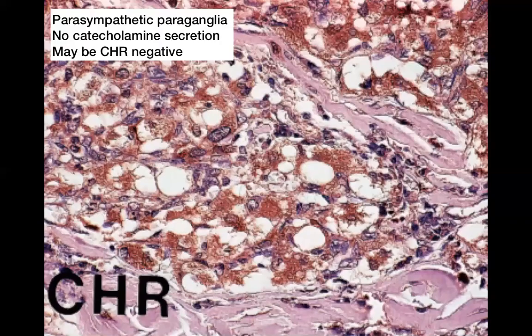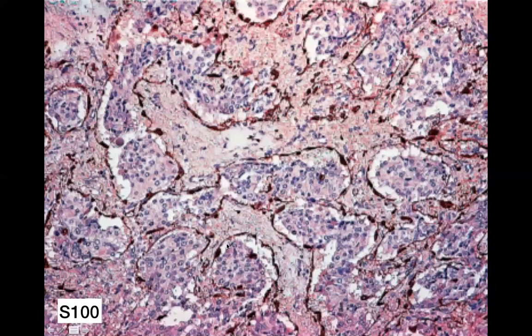So again, here you can clearly see in the S100 that these are actually nests of cells. They are not a sheet, right? A sheet is just something which is spread out like a sheet of paper. It does not have any other architecture. Here, there is a definite architecture to these cells.